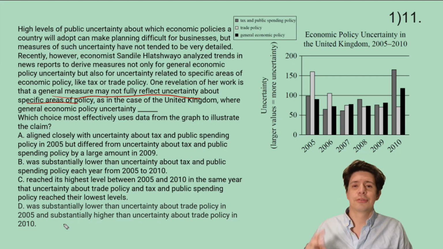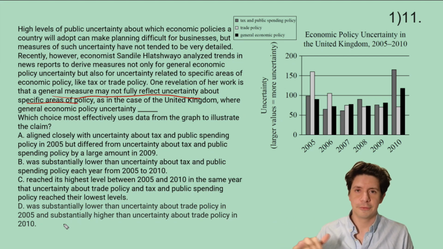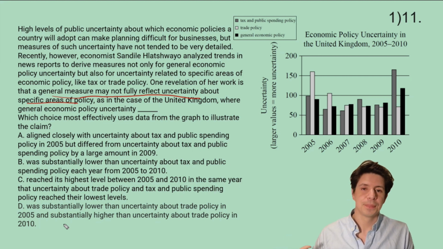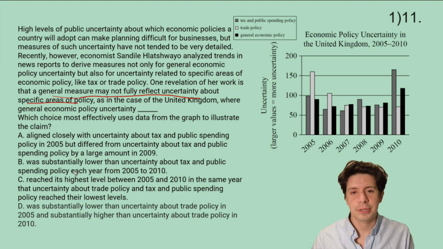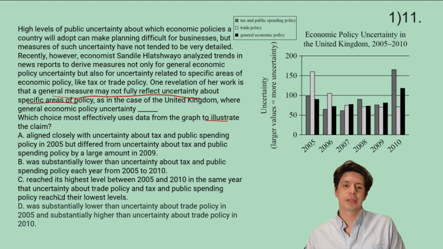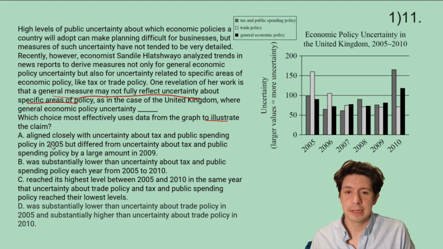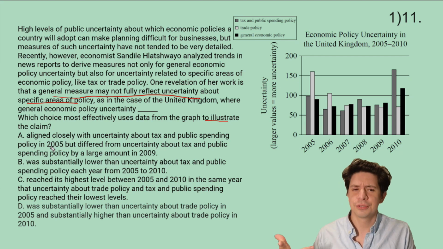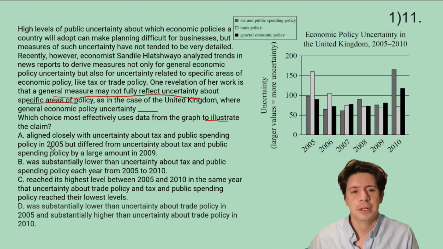in 2010. So there's two reasons why an answer choice could be wrong. It could be just factually incorrect, like it read the chart wrong and the information's just wrong. Or it's factually correct, but it doesn't support or undermine the claim, given what the question's asking. So here we want to illustrate the claim, which is just support the claim. I'm going to start with A and see first if it is true. And if it's true, then I'm going to leave it alone. I'll come back to whether it's supporting the claim after.